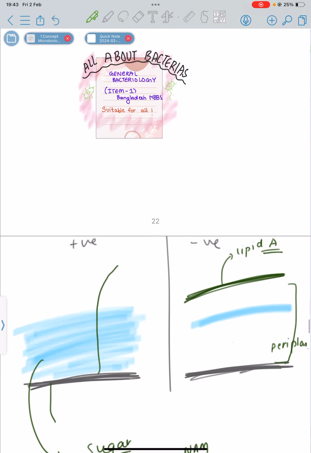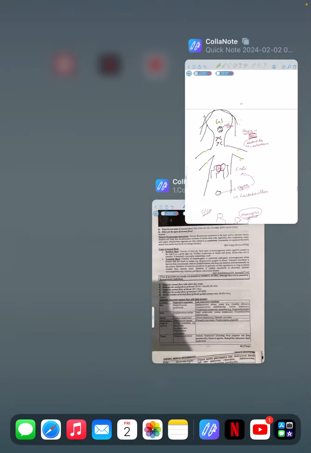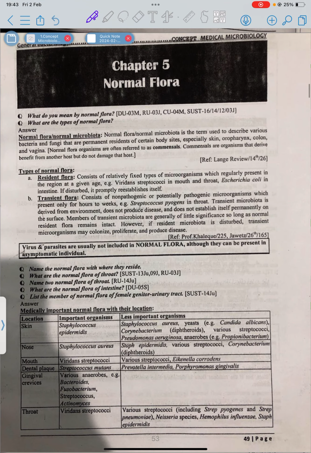Now we will see the lecture book. So this is the normal flora topic, I'll read along with you. Normal flora is the term used to describe various bacteria and fungi that are permanent residents of certain body sites, especially skin, oropharynx, colon, and vagina. They are also called commensals. They can be resident flora or transient flora.